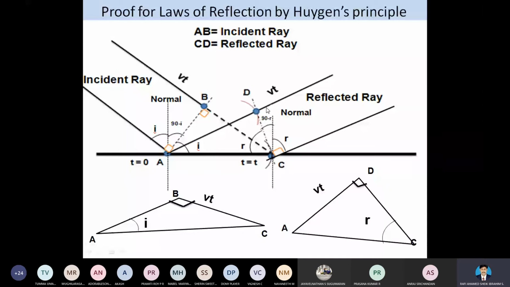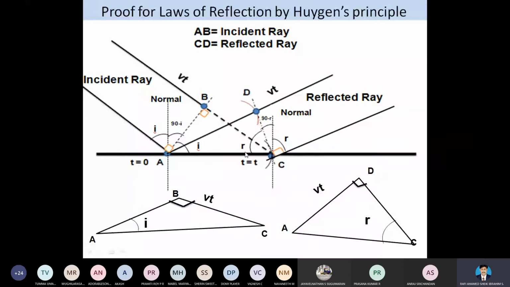The reflection is nothing but C and D. In between these, we have given the normal line, and in between these, we have given the angle. Here R is the angle of reflection, so 90 minus R is in the reflection. Here I is the incident ray, and 90 minus I is the incident ray. So this region is the incident ray, and this region is the reflected ray.